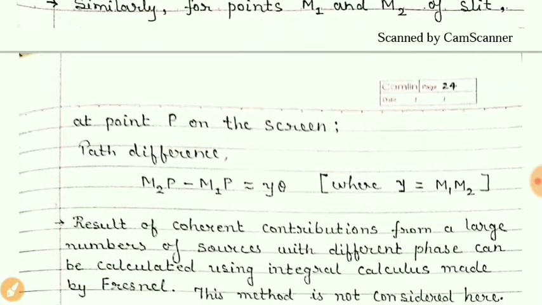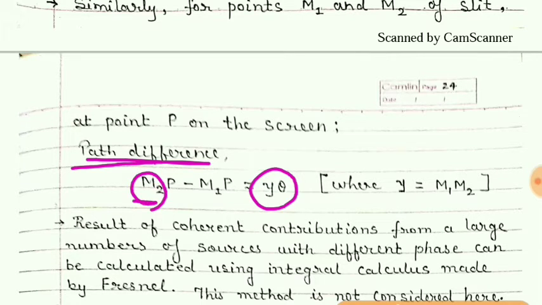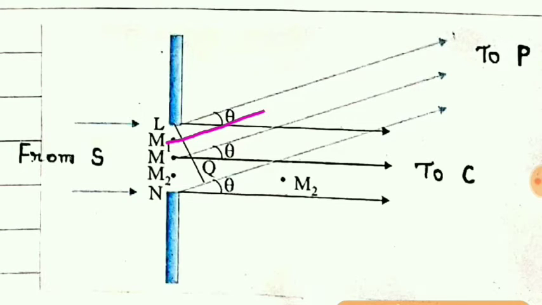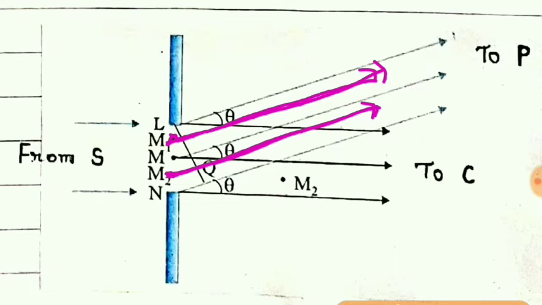So for that point, the path difference can be taken as y theta. That path difference means the ray from point M2 towards P and the ray from M1 towards P. Look here, the ray from M1 and the ray from M2. So this ray from M2 has more path, and the one from M1 has less path. So we can find the path difference between these two rays also.